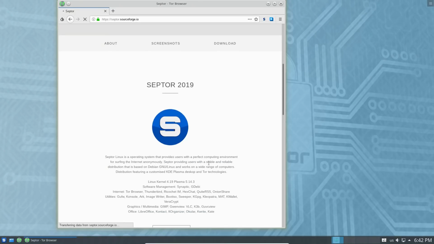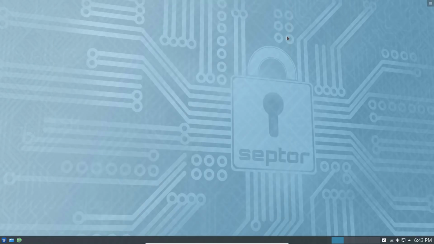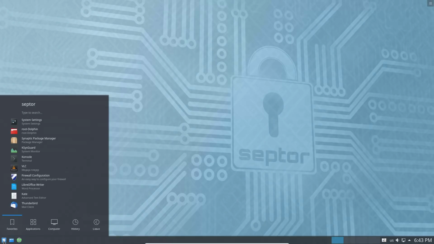All right. So, does this accomplish its goals? I don't know. Number one, I'm having issues on the live key, although installing it seems to work fine. There's no alternative browser, and the Tor browser is not even configured on the live key. So it's useless as a live instance, because every time I'd want to get on the internet, it's going to take me several minutes to get on the internet, which kind of defeats the purpose.